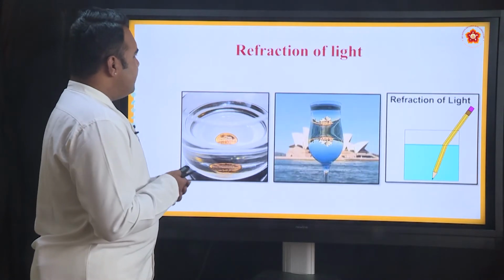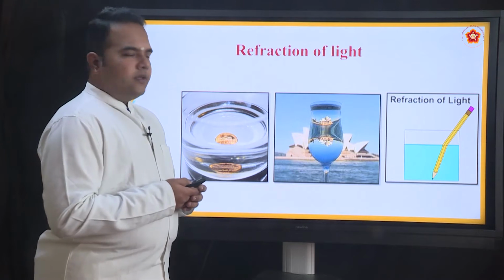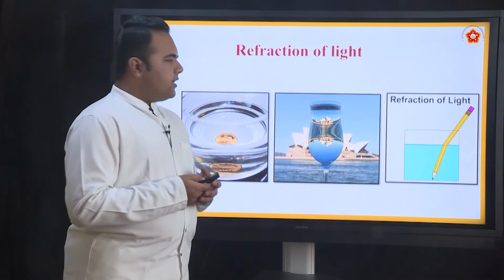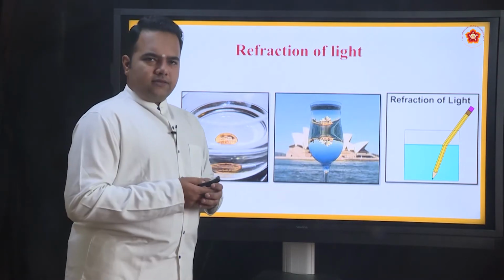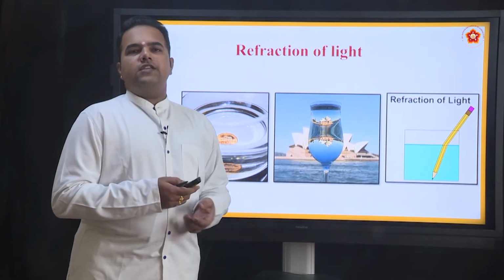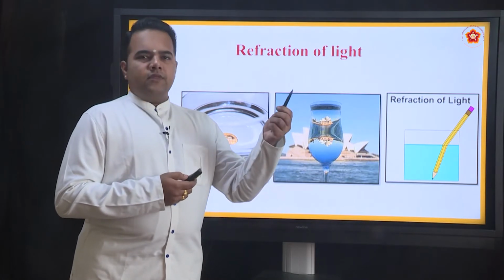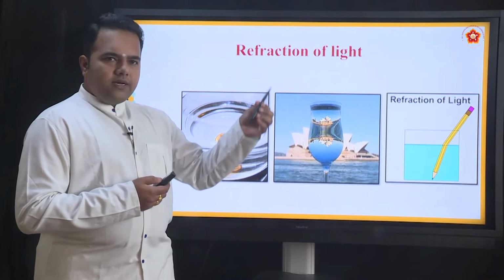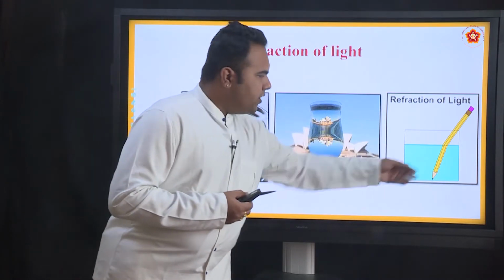So let us begin. If you have a closer look at these three pictures, you would observe that the rays of light coming from the object, in each of these three cases, appear to bend whenever there is a change in the medium. For example, we have an object here, we can see it as it is. Now suppose I immerse the same thing in a glass filled with water, like we do here.